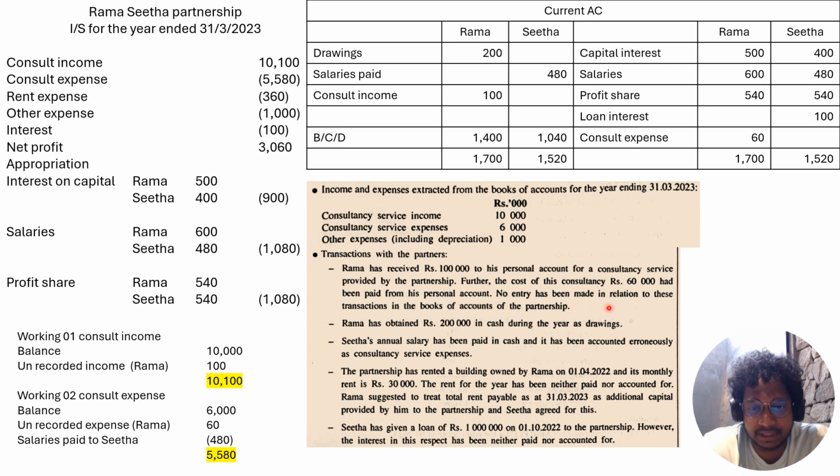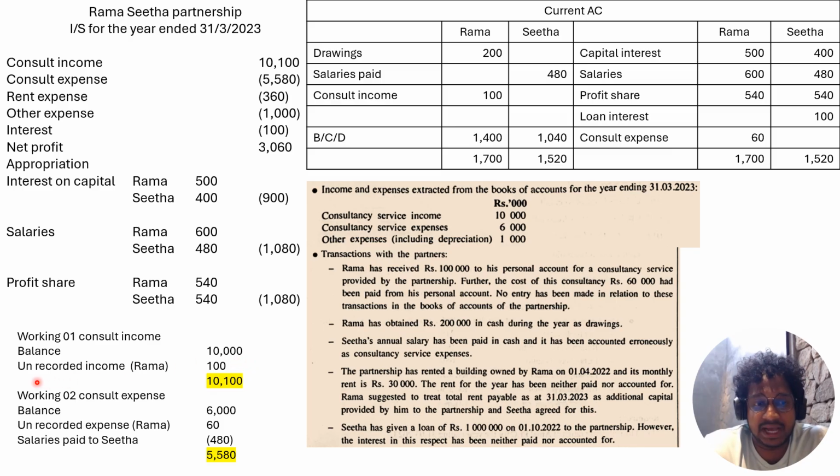No entry has been made in relation to these transactions in the books of accounts of the partnership, right? So Rama has received 100,000 to his personal account for a consultancy service provided by the partnership. That income you should add to the consultancy income. The consulting income given here is 10,000.